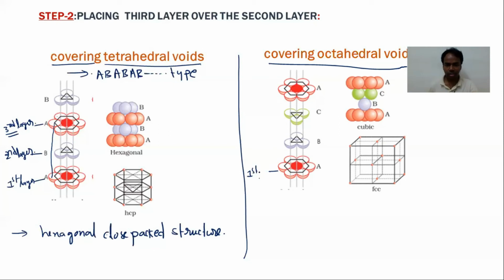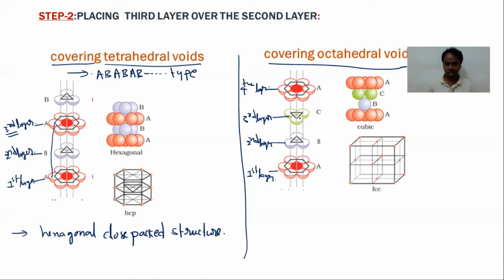This is the second layer. This is the third layer. This is the fourth layer.